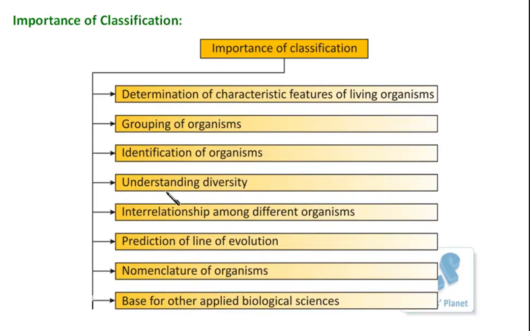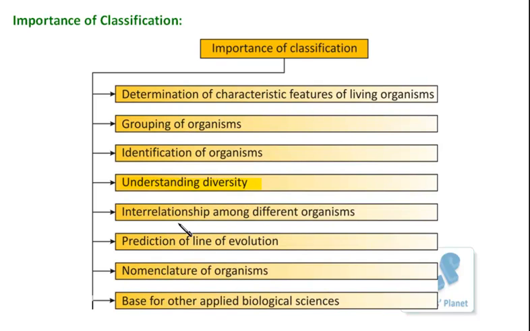Besides that, classification also helps in understanding diversity. It explains which type of living organism will survive, or which type of zone it is found in. There are different types of organisms living in different areas, different ecosystems, isn't it? So if we know this type of classification, we can understand the diversity in different ecosystems, in different zones, and within the same range also.